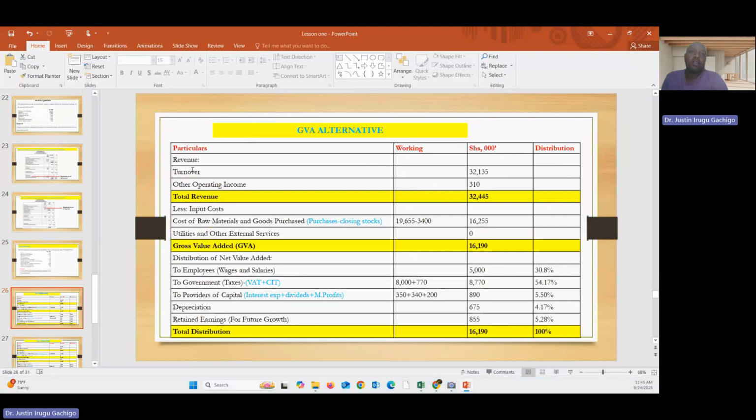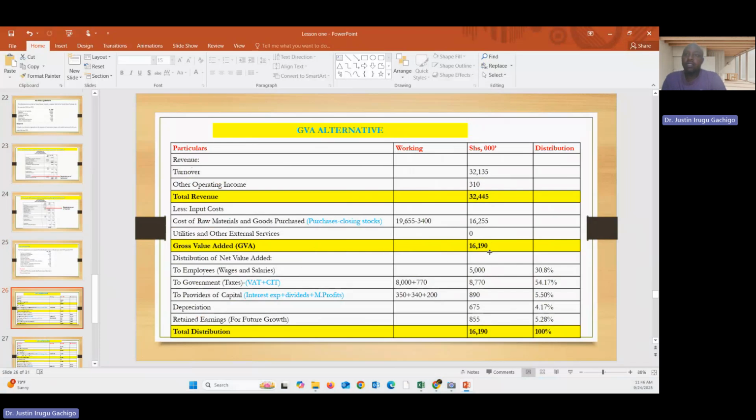So here again, we start with the turnover, add other operating income that you have been given in the question, get the total revenue. Then let's input. The input here we have purchases minus closing cost. You get that figure there. We have not been given any figure for utilities and other external services. Then you get the gross value. This is now the gross value added here. This is the figure that you get here.